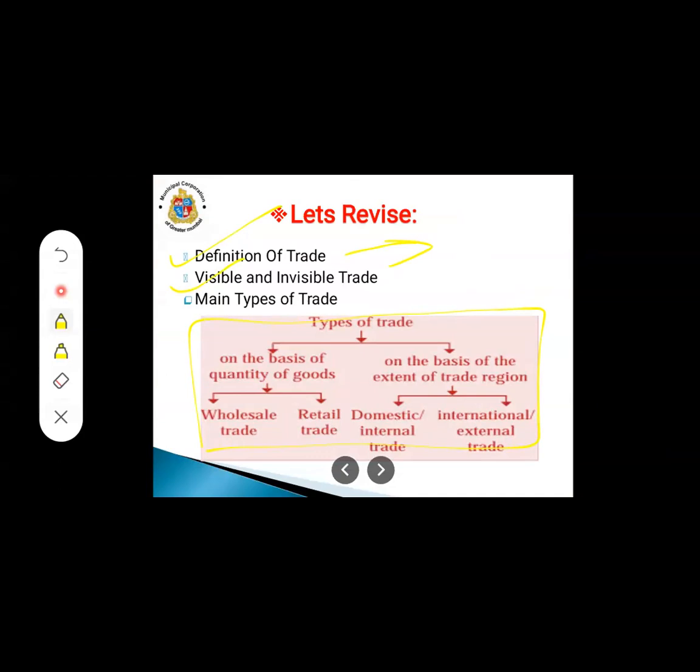These two words you have to keep in your mind. Visible means you can see the product. Invisible means services like doctors, lawyers. Main types: wholesale market, retail market, domestic trade, international trade. So this is what we have learned for today. I request all the students to go through this lesson and revise all the points. We are going to continue the same chapter.